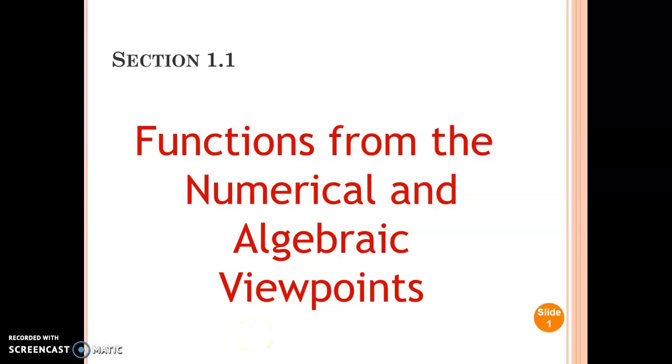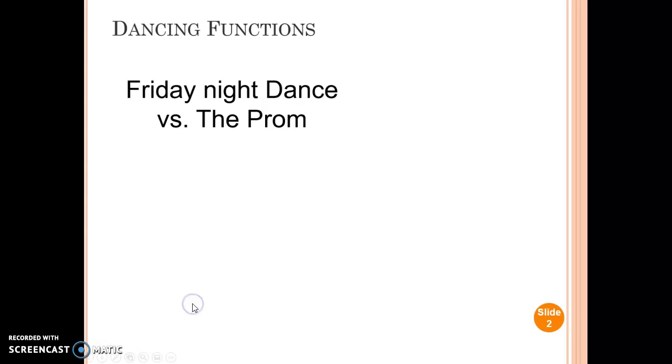So we are looking at functions. That mathematical idea is all about relationships. And since we're talking about relationships, what's the difference between Friday night dances and the prom?